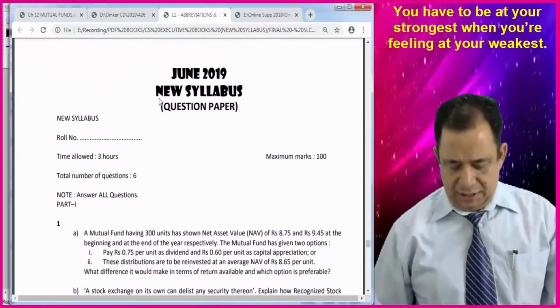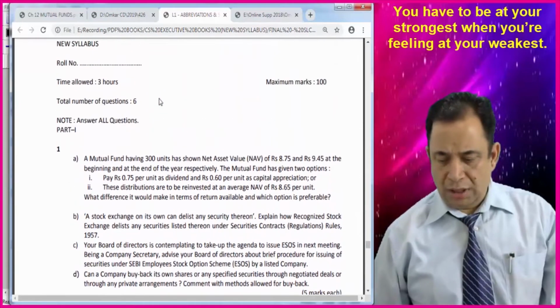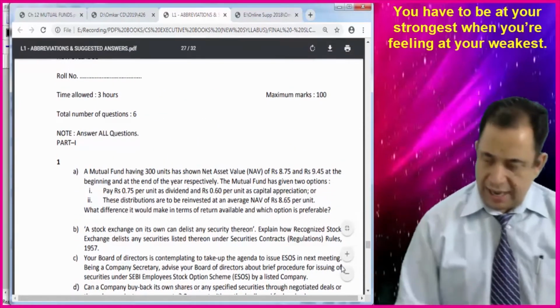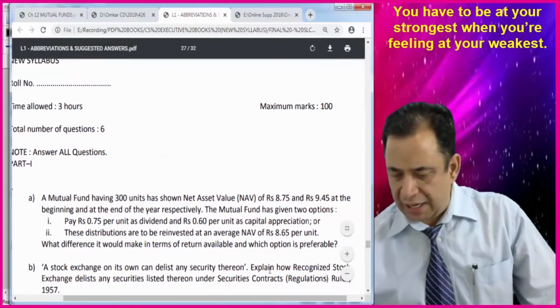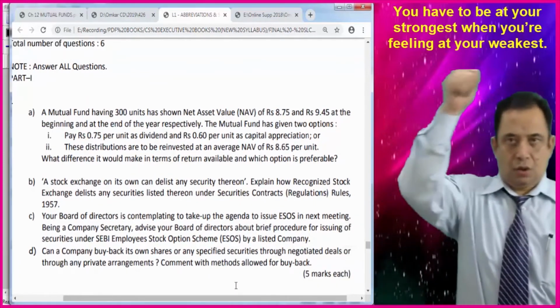Okay, so here it is. Page number 283, June 2019 new syllabus. I am doing the first question. Answer all the questions, and all the questions are compulsory. You have to go for that. A mutual fund having 300 units. First question, A part.